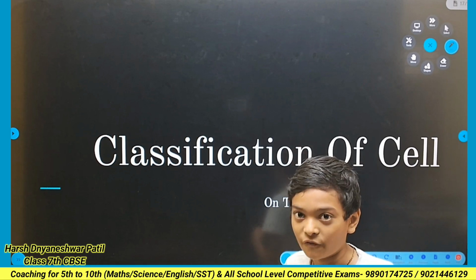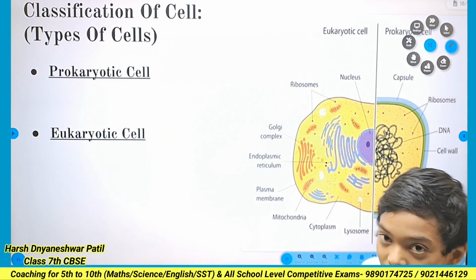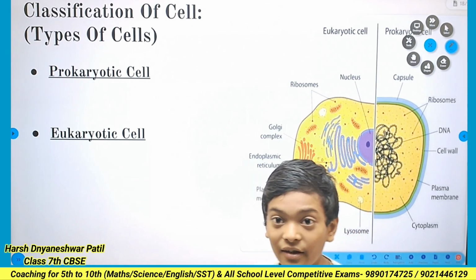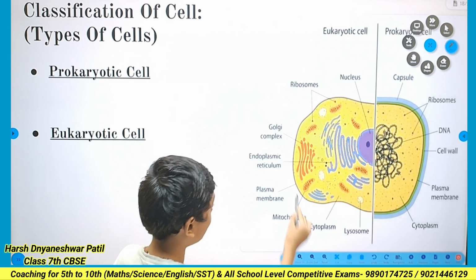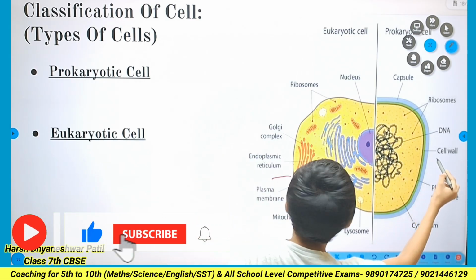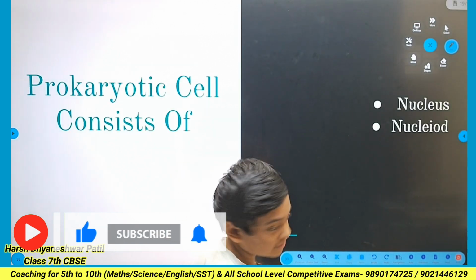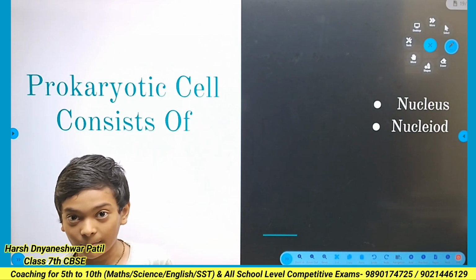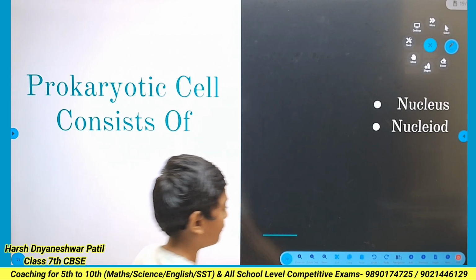Let's move towards the types of cells. There are mainly two types of cells. First is the prokaryotic cell and second is the eukaryotic cell. Here is the diagram of the eukaryotic cell and here is the diagram of the prokaryotic cell. Prokaryotic cells consist of mainly two parts: first is nucleus and second is nucleoid.